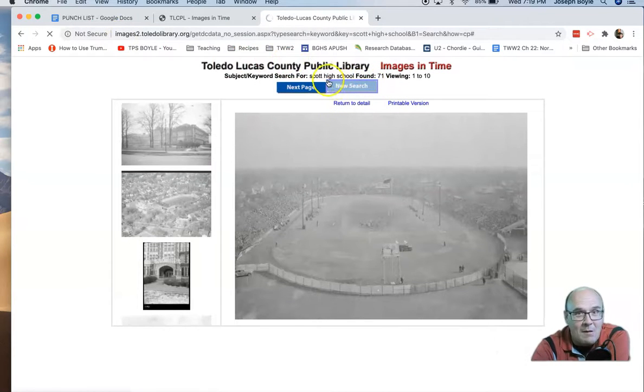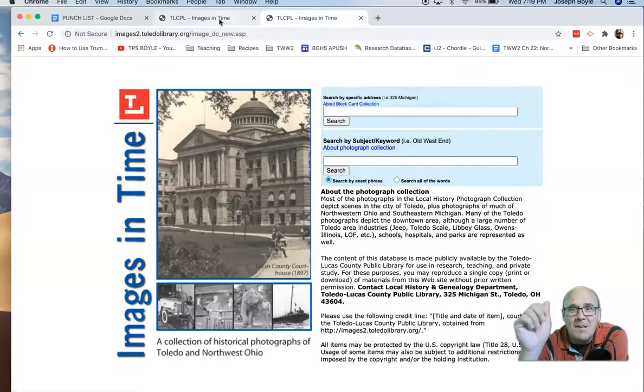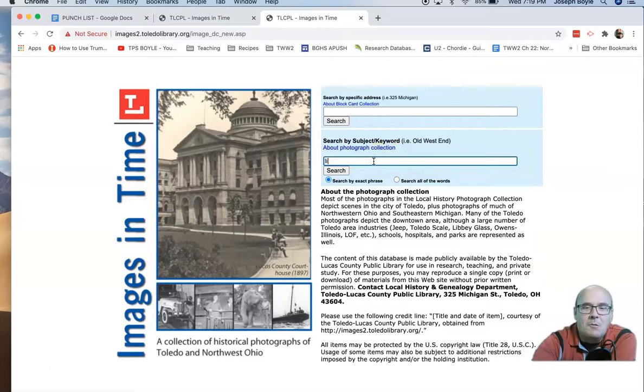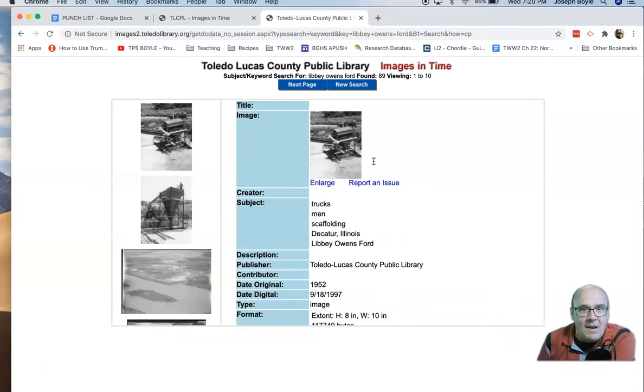So let's say you found that your guy worked at Libby Owens Ford. Then one of the things you could do, and we'll wait a second for this to reload. I'm having a bad internet night out here in the learning garage. There we go. So let's say your guy worked at Libby Owens Ford. You could learn a little bit about what Libby Owens Ford looked like. Let's type in Libby Owens Ford and something should show up. Yeah, there we go. Okay.